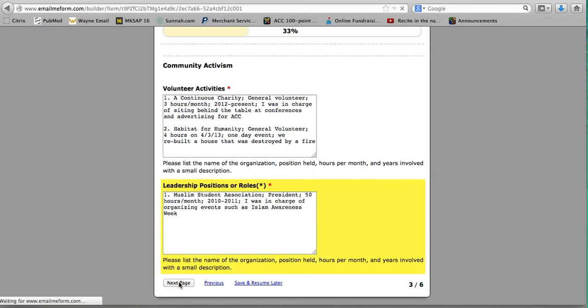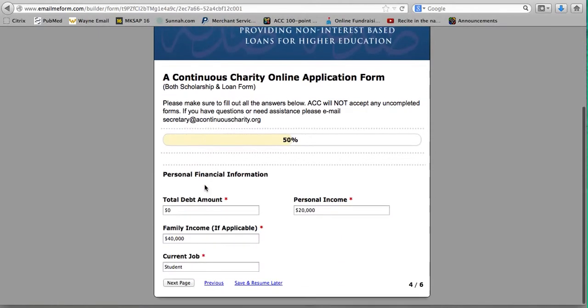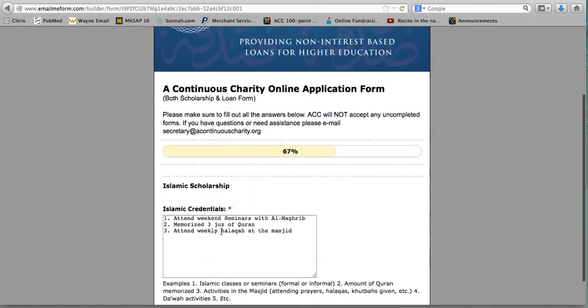Okay, so we'll hit next page, and you'll go to the personal financial section. So you have your personal debt amount. It could be zero, it could be $100, it could be $1,000, $10,000, whatever. So just input that there. Your personal income, which could also be zero if you're a student. Your family income, and your current job. So it could be a student, or if you're already graduated, it could be a teacher, a doctor, whatever you want to put there. Then go to the next page.